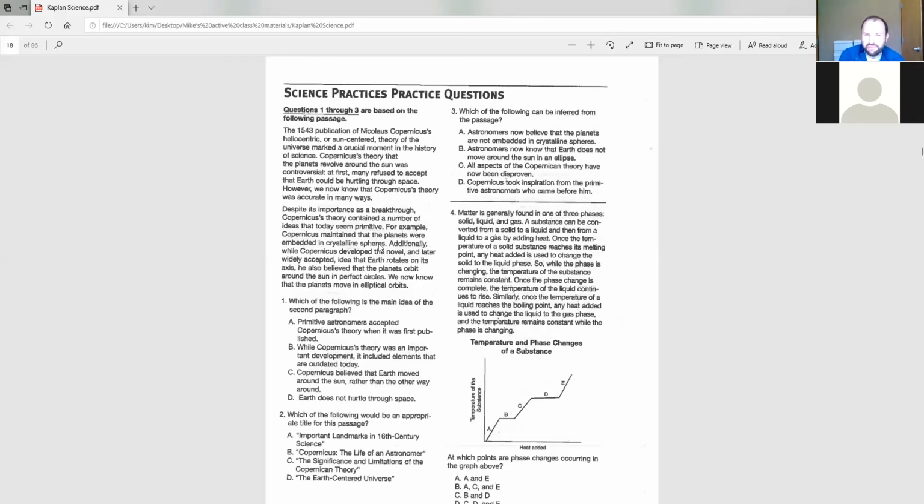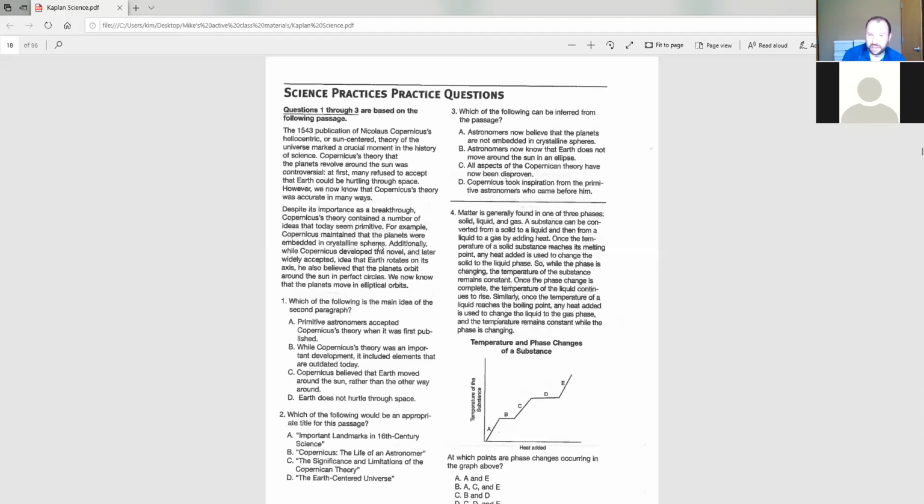Matter is generally found in one of 3 phases: solid, liquid, and gas. A substance can be converted from a solid to a liquid, and then from a liquid to a gas by adding heat. Once the temperature of a solid substance reaches its melting point, any heat added is used to change the solid to the liquid phase. So, while the phase is changing, the temperature of the substance remains constant. Once the phase change is complete, the temperature of the liquid continues to rise.